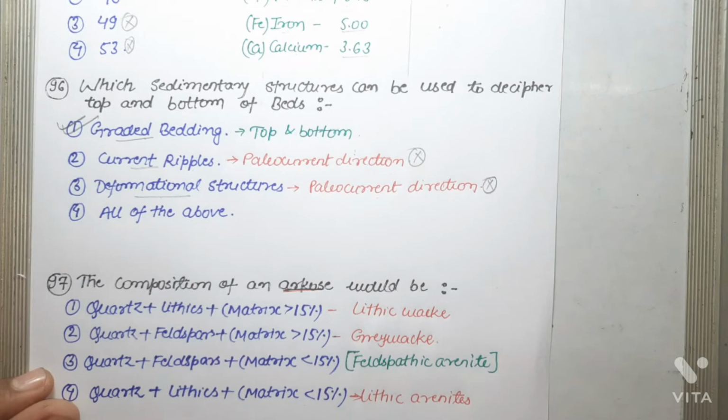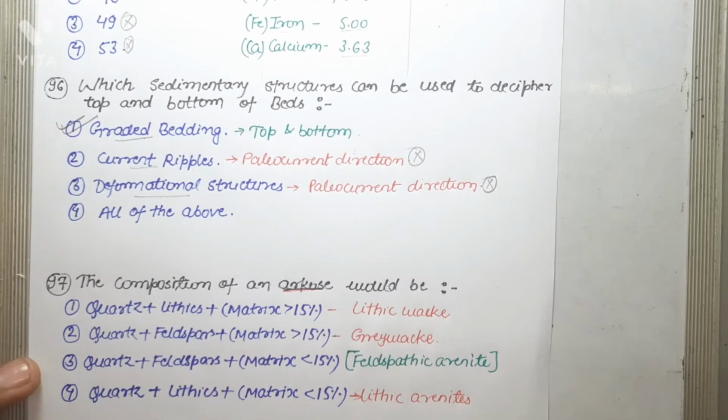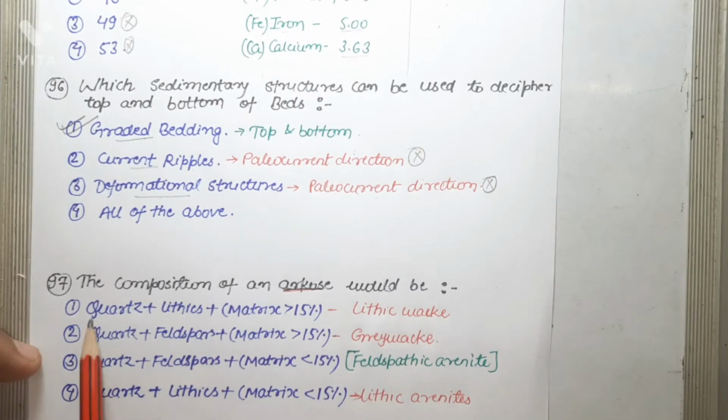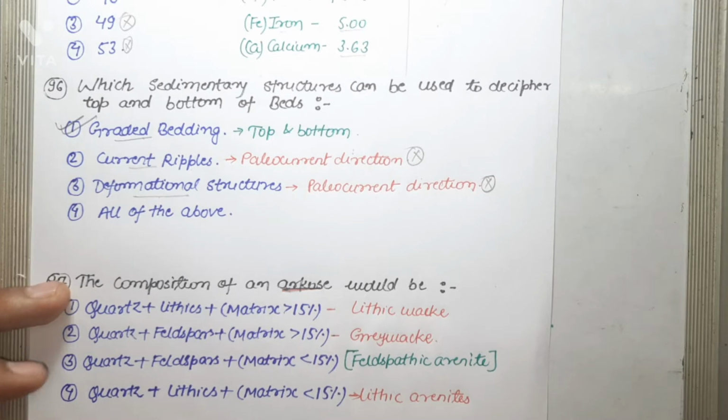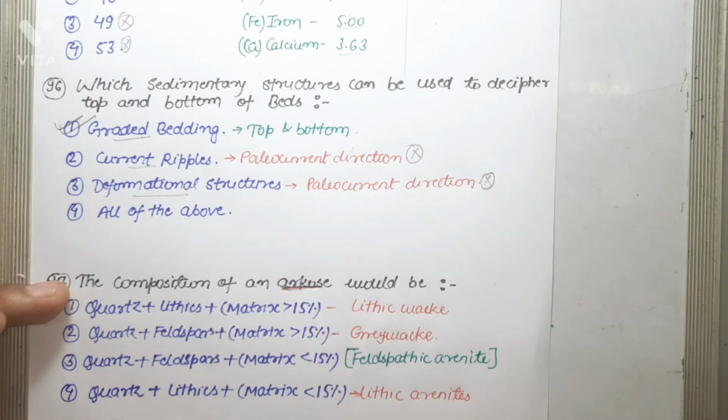Next question is, the composition of an arkose would be. Now, if we know the composition of arkose, we can easily answer the question. So basically, arkose are feldspathic arenite with composition quartz, feldspar and matrix less than 15%.